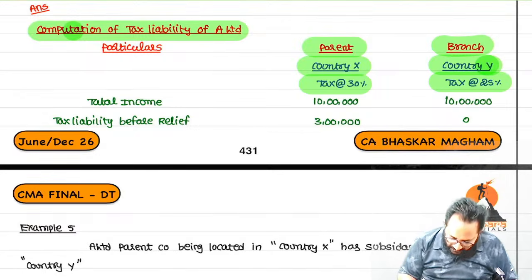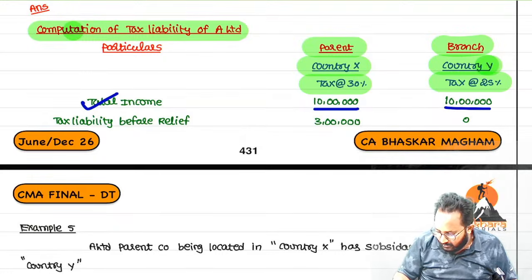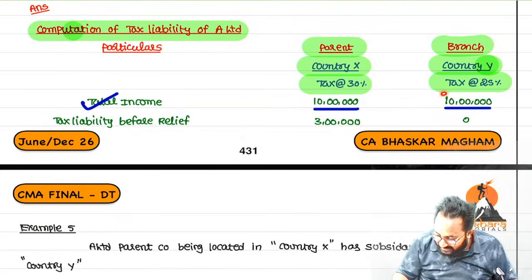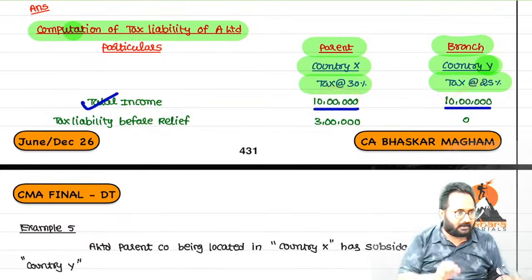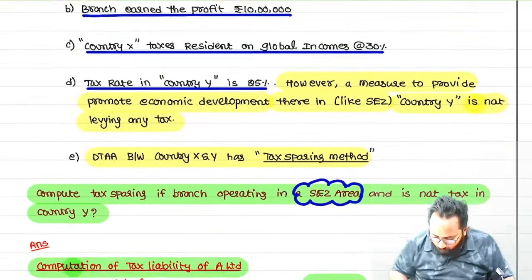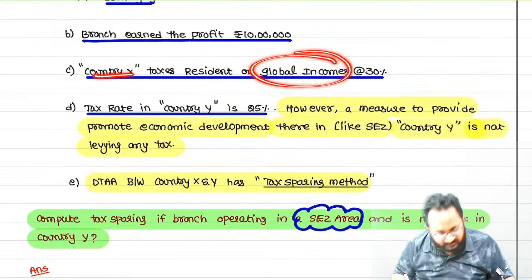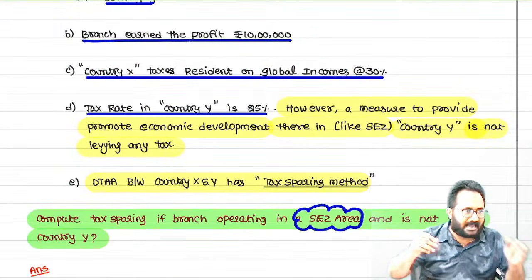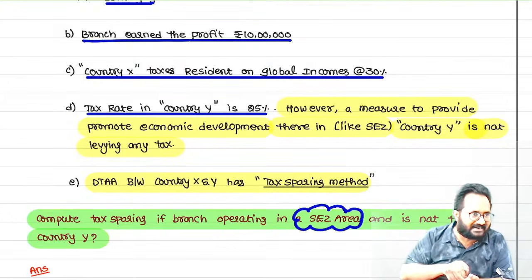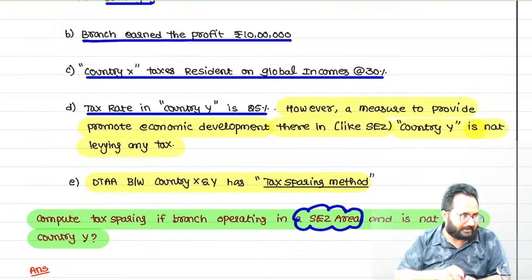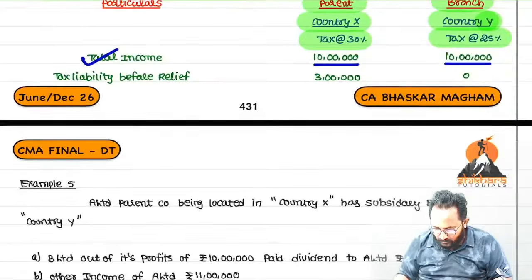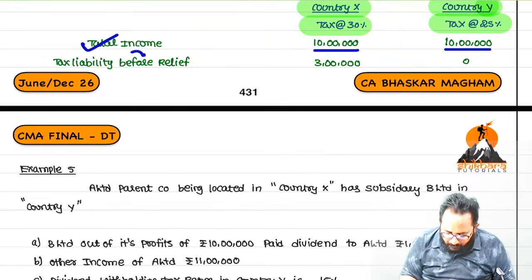Now, what is the total income? 10 lakh and 10 lakh. Many are asking, sir, in country Y only we earned 10 lakh, so why did you write it here? Remember, clearly they said the income taxed in country X is global income. That means the branch income is also taxed in country X. Next, tax liability before relief.